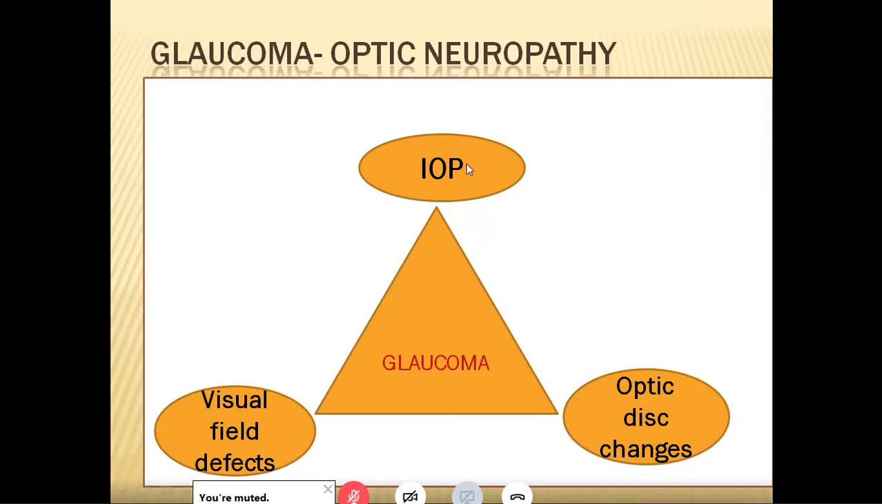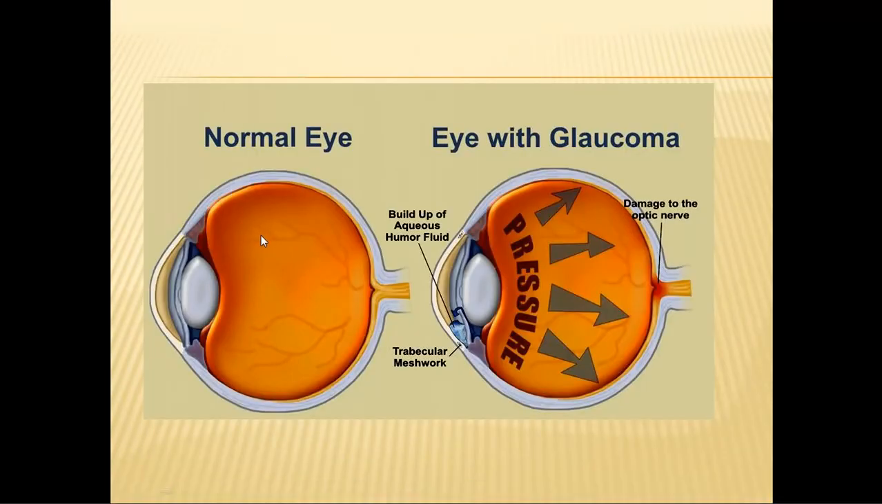Now, how is IOP related? Increase in IOP is the most important risk factor in glaucoma. Glaucoma is not synonymous with increased IOP, but increased IOP is the most important risk factor because, see this, this is a normal eye. If you take a glaucomatous eye where the pressure is increased, the increased IOP causes many effects on all the coats of the eye.